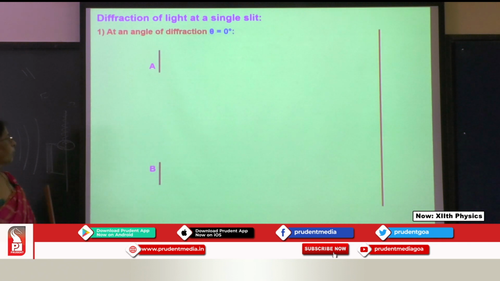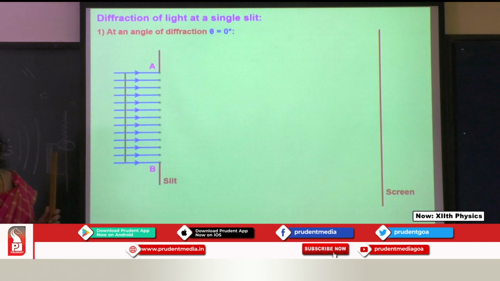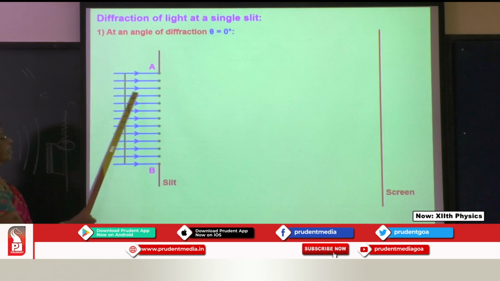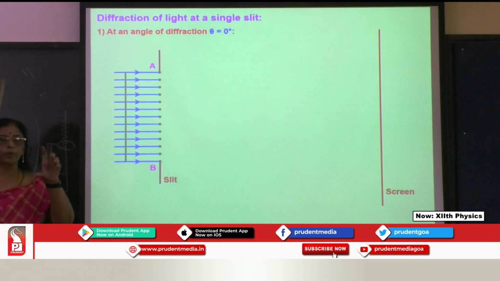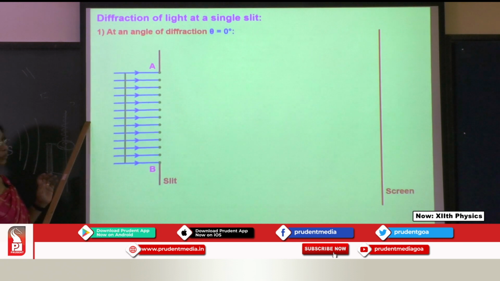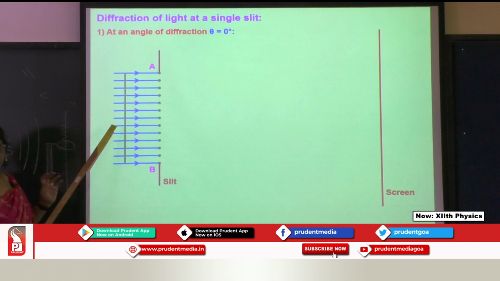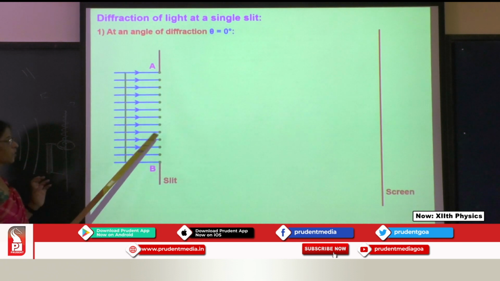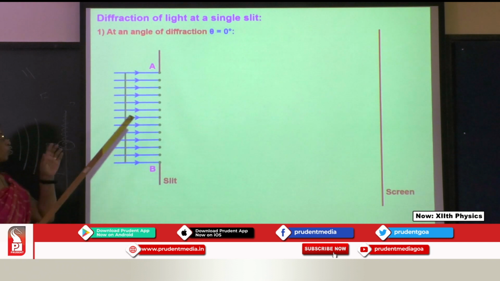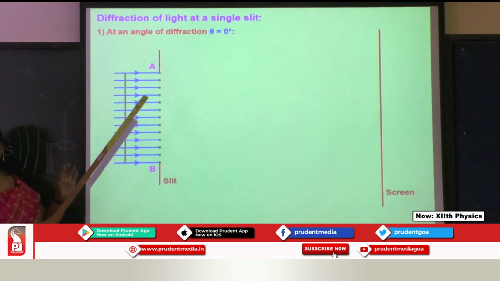So now we are going to go for the explanation of it, which is the last subtopic of this chapter. Now there is a source of light, and here there is a width. Okay, now listen to me here. There is a slit, which means there is one opening. From the source of light the waves are emerging. You take a cardboard and make a small opening through which the waves emerge.